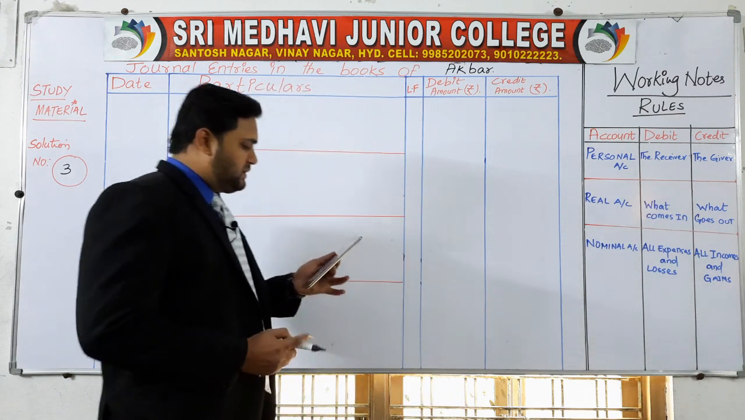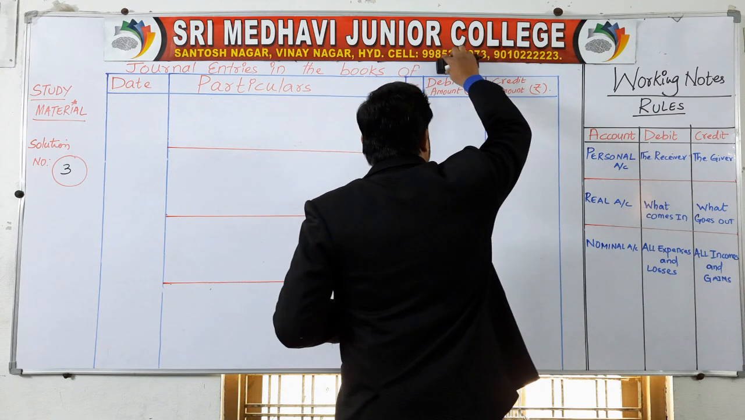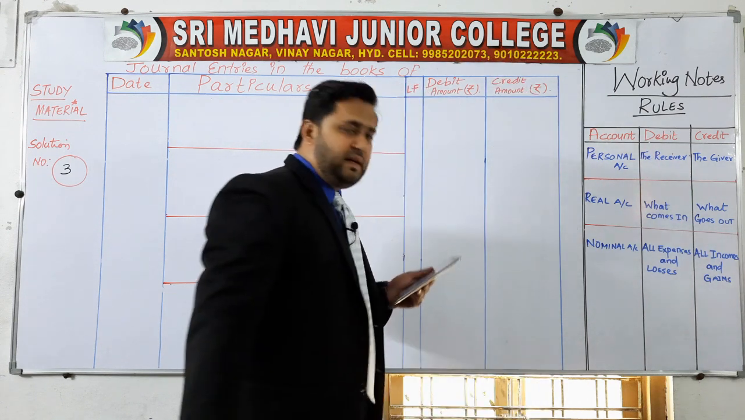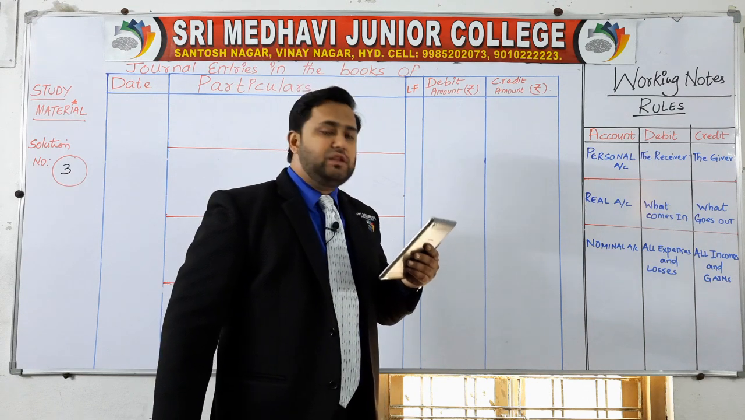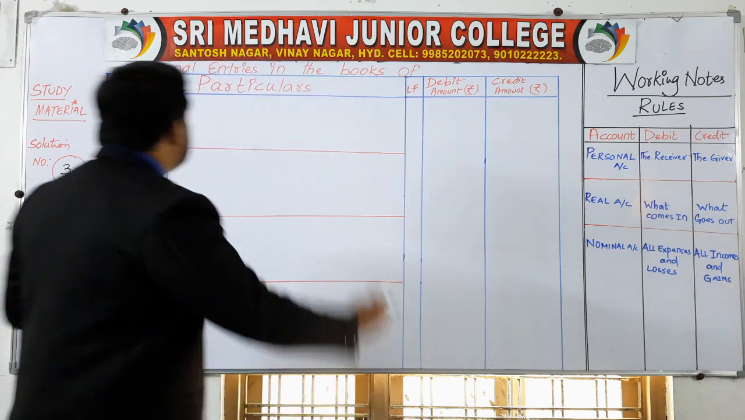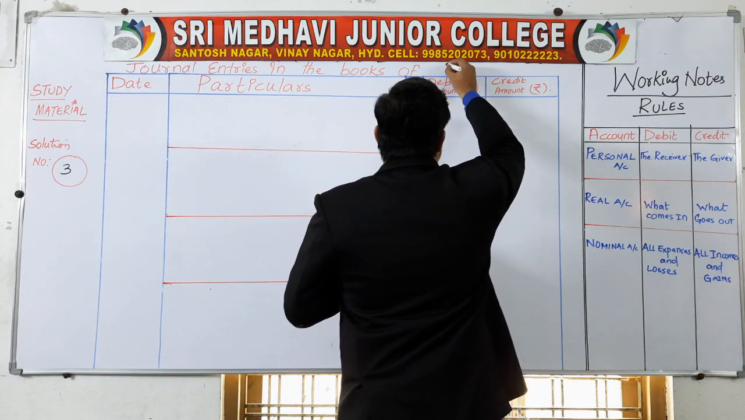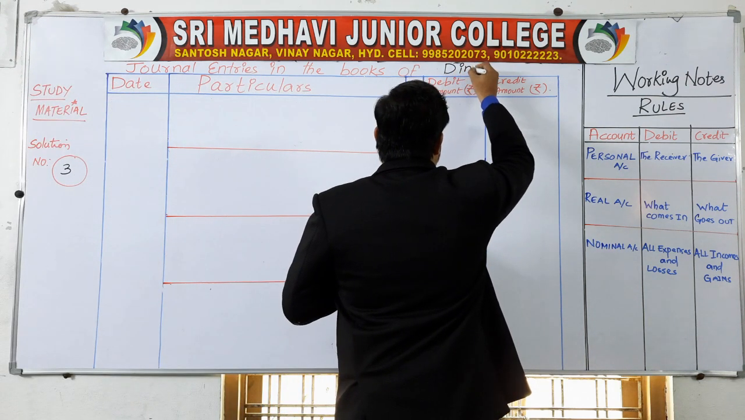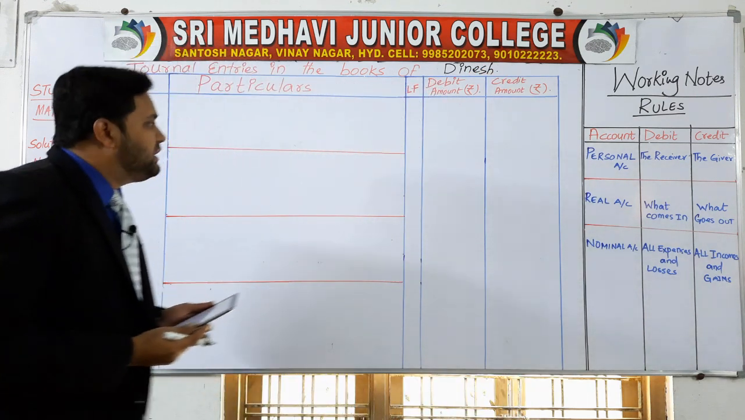Here in this question, the details have been given like this. Journalize the following in the books of Dinesh. So, journal entries in the books of Dinesh.